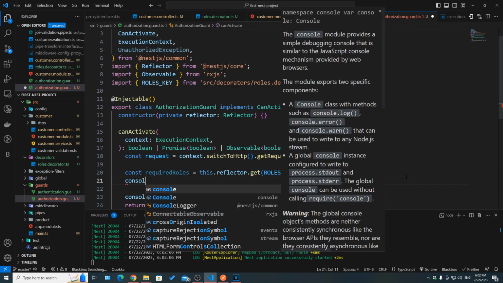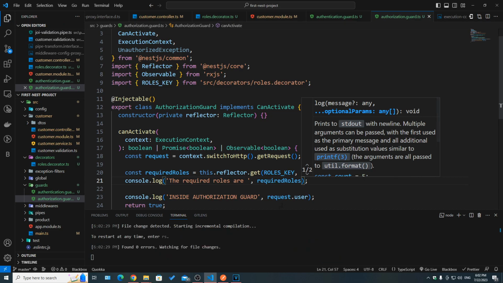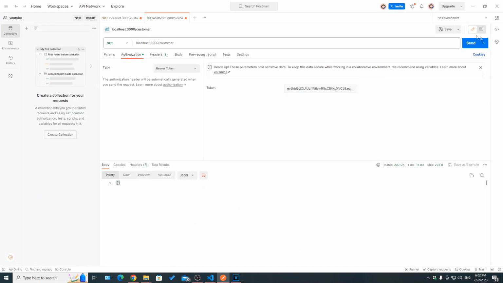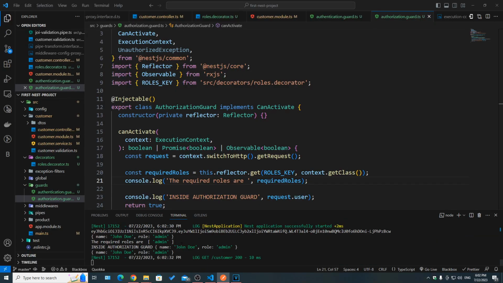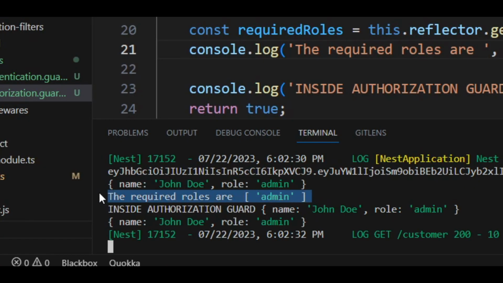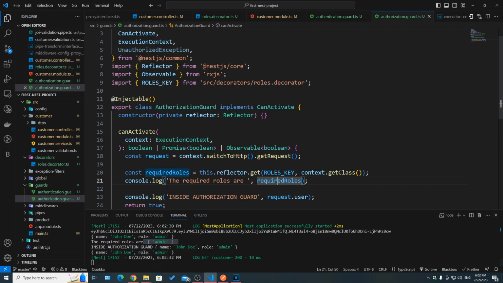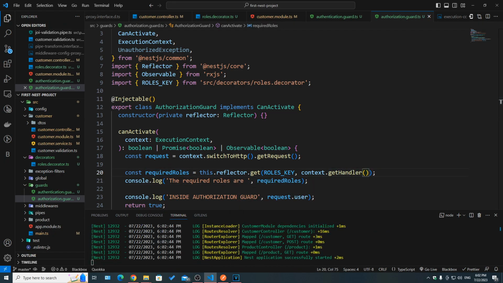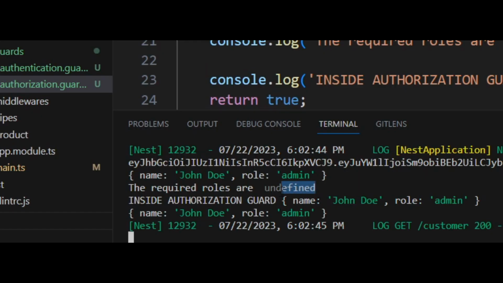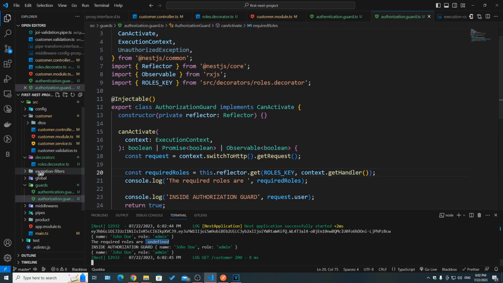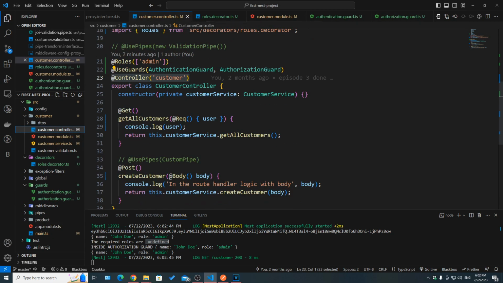Let's make sure that it's working, so console.log. Let's see if we actually get admin. Let's hit on send. Let's take a look here, and indeed it said the required roles are, and then we got admin. If instead of get class we said get handler, if you save and hit send on Postman, now we got undefined, and that's because the handler, meaning the route handler, doesn't have anything. This is not on a route handler, it's on a controller.